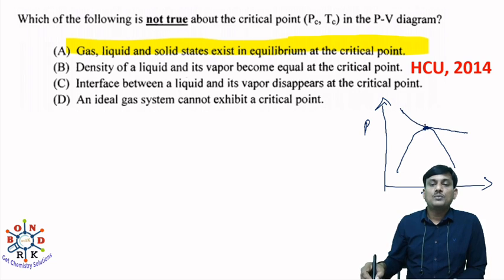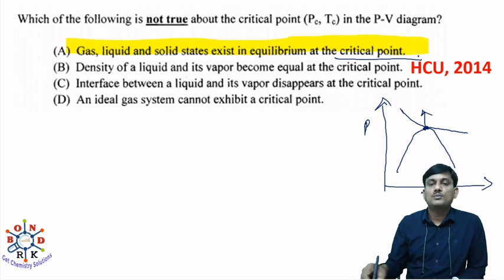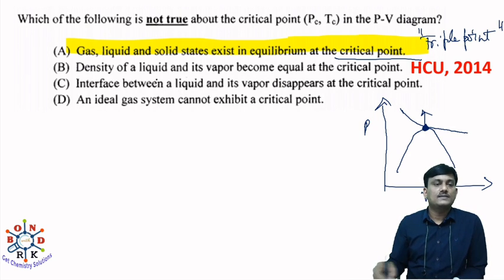Above the critical point, you cannot convert gas into liquid. Below the critical point, you can convert gas into liquid. Gas, liquid and solid state exist in equilibrium at the critical point. Not critical point, triple point. In a PV diagram, at a triple point, the three states are in equilibrium. At the critical point, there is equilibrium between gas and liquid. There is a liquefaction of gas. Both gas and liquid are in equilibrium, not solid. So this one is not true.